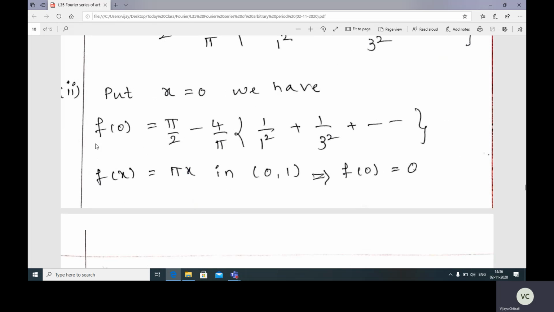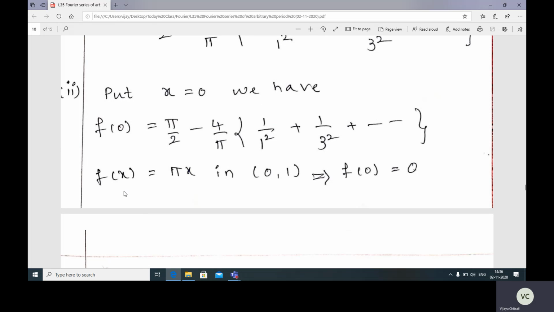So we will get f of 0 is equal to pi by 2 minus 4 by pi, 1 divided by 1 square plus 1 divided by 3 square, you can guess the next, 1 divided by 5 square plus 1 divided by 7 square plus so on. Now f of x is pi x, because we have considered even and odd function, right?